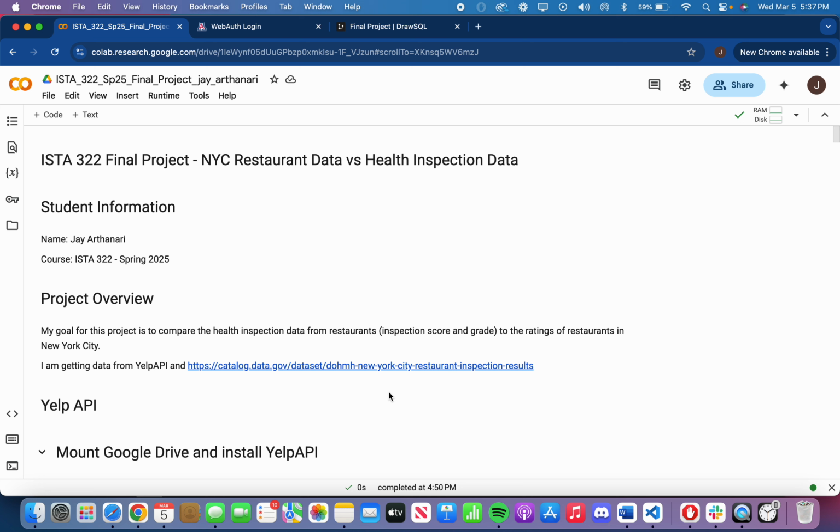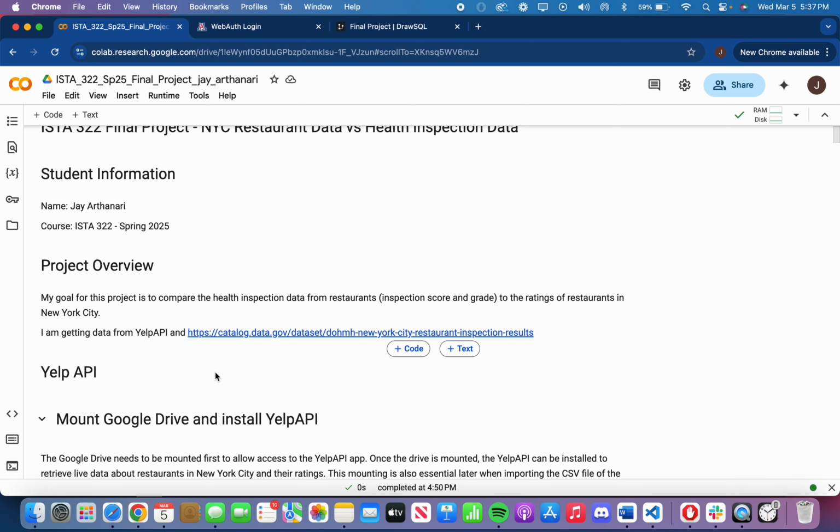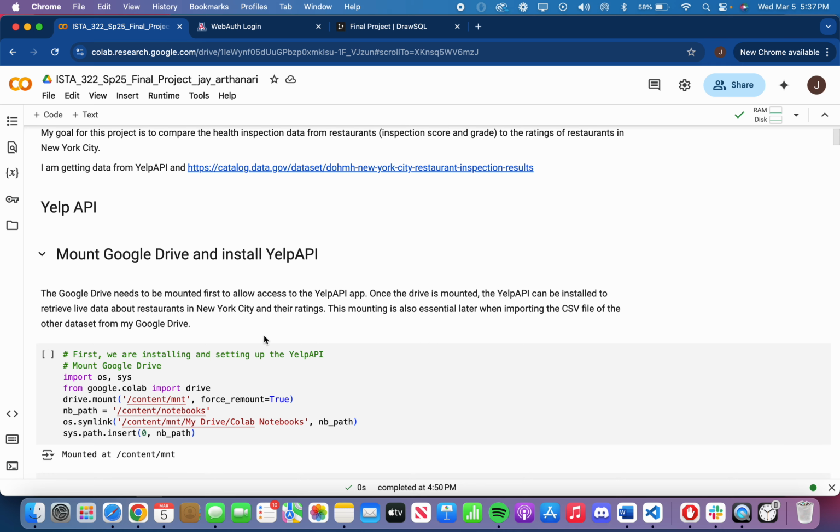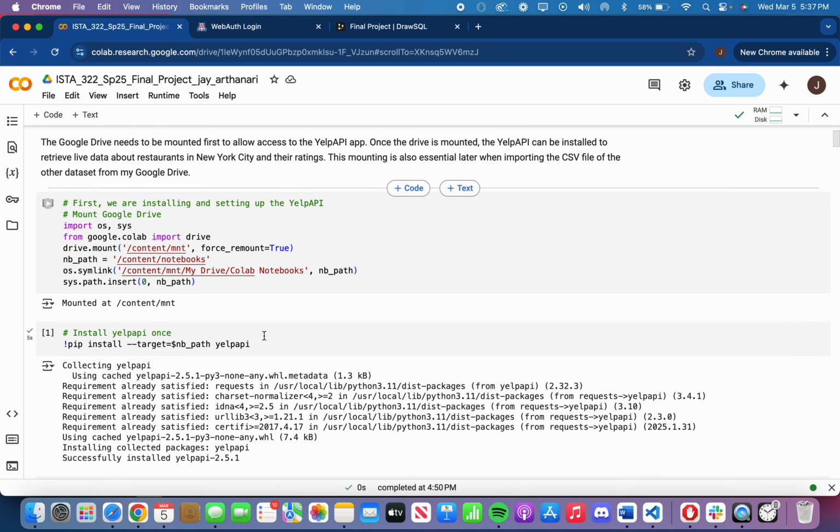My ISTA 322 final project. My goal for this project is to compare the health inspection data from restaurants, such as health inspection score and health grade, to the ratings of restaurants in New York City. I'm getting my data from the Yelp API and this government website which contains New York City health inspection results. First thing I did was mount to Google Drive and install the Yelp API.